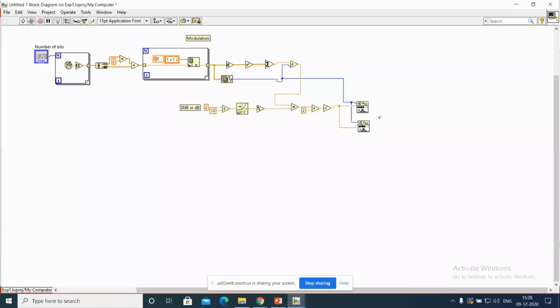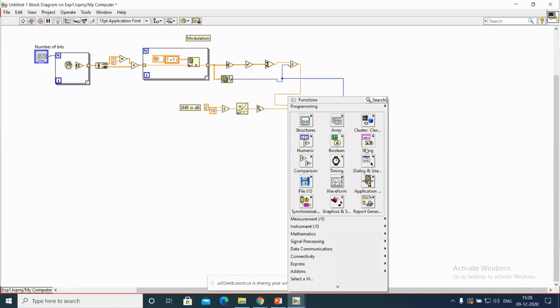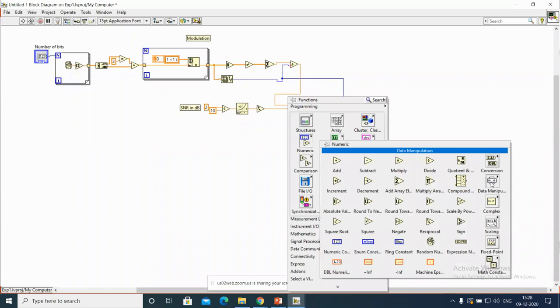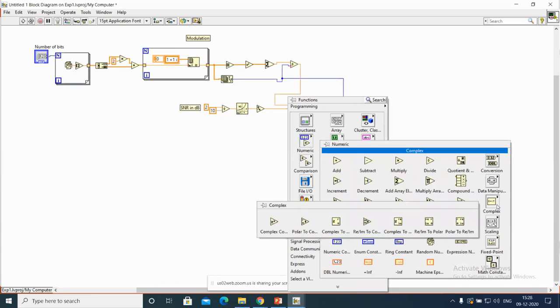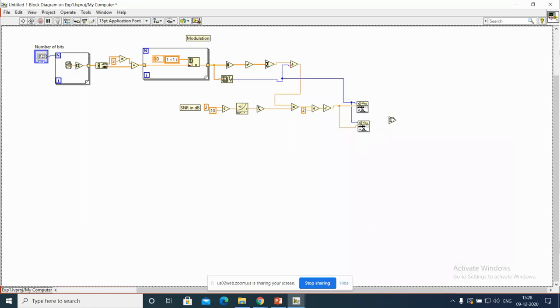In this case, you can use complex, this one, polar to real imaginary, this one.